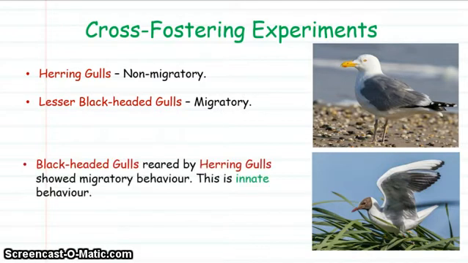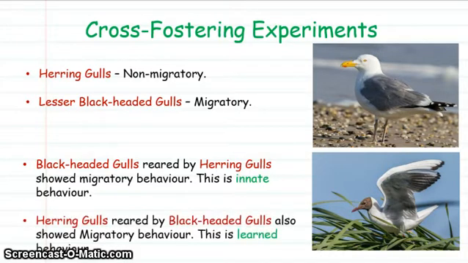Now, if we take black-headed gulls reared by herring gulls, they still showed migratory behaviour, and that was their innate behaviour coming through. However, herring gulls reared by black-headed gulls also showed migratory behaviour. So this was an example of the herring gulls learning from their black-headed gull parents to migrate.